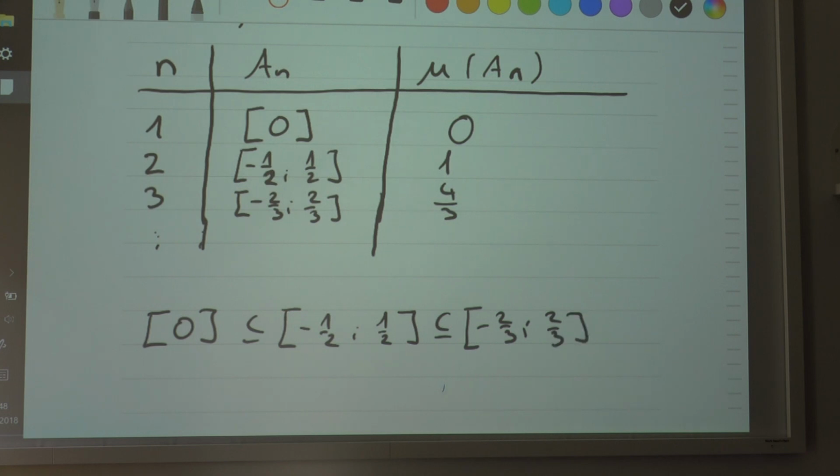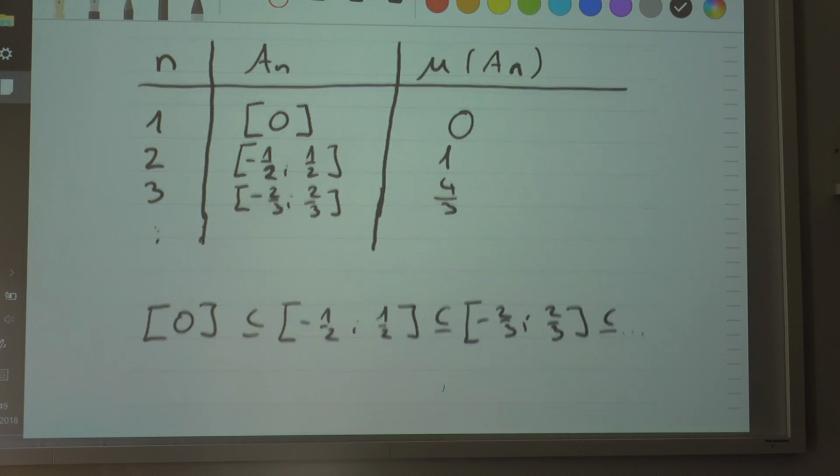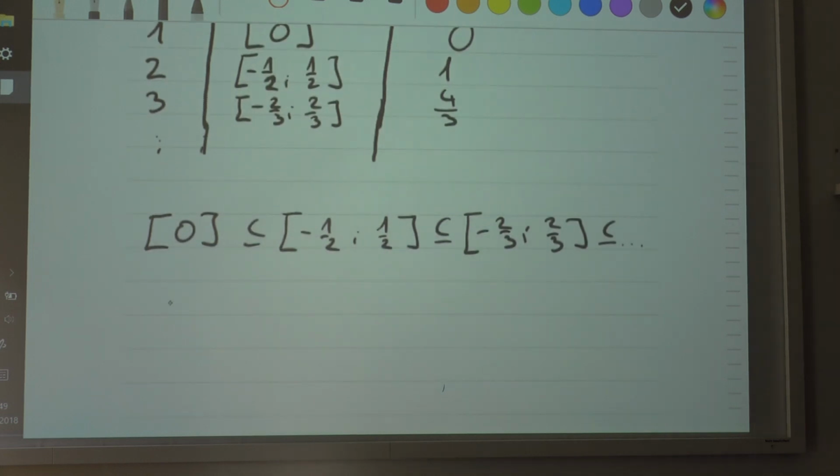Okay. And the fourth one would also be a subset of the third one. So that goes on and on and on. So basically it's quite clear, right? Now, due to that property that we have here, because that's what we're trying to figure out, what would actually be the limit of the image? This is what you're going to look at, and this is what you see here.